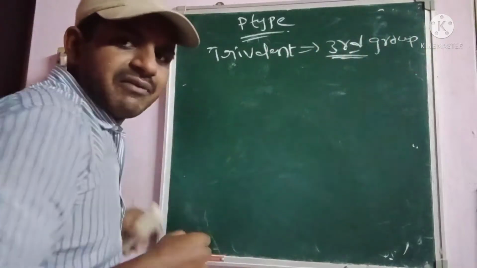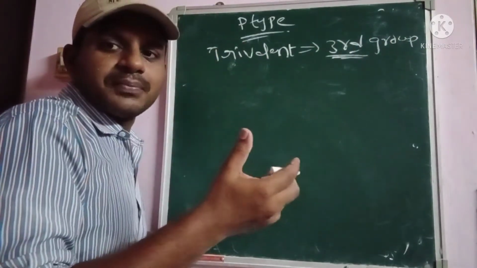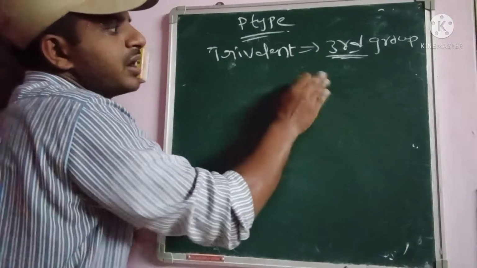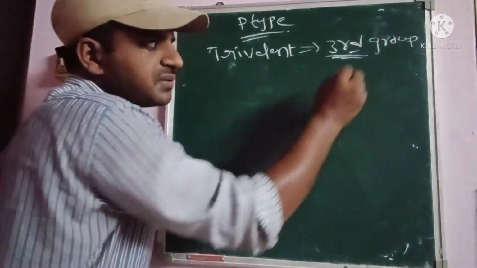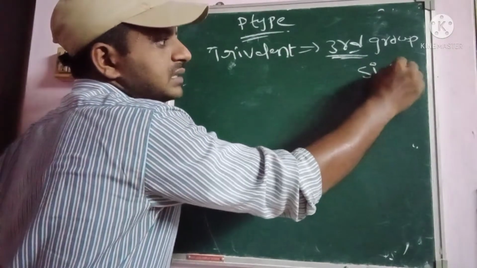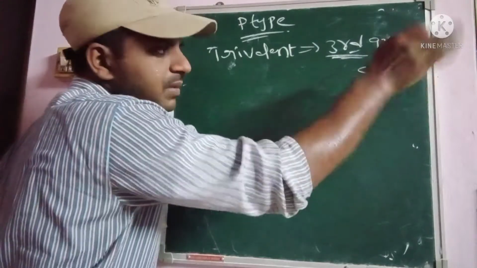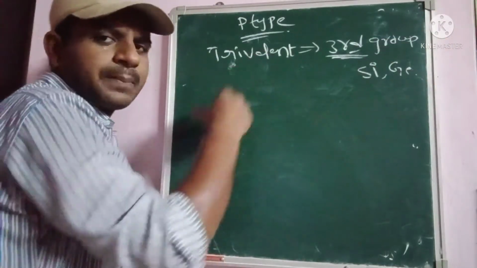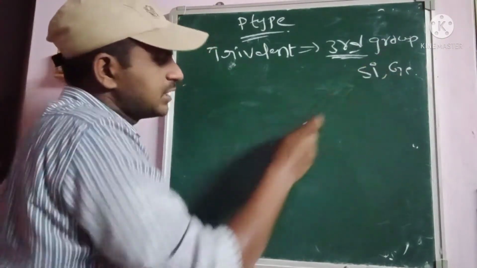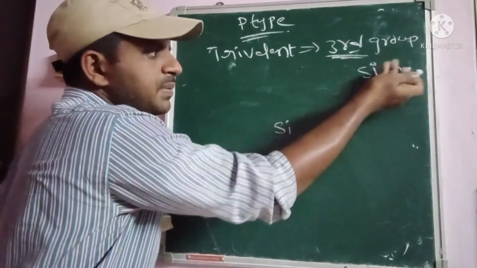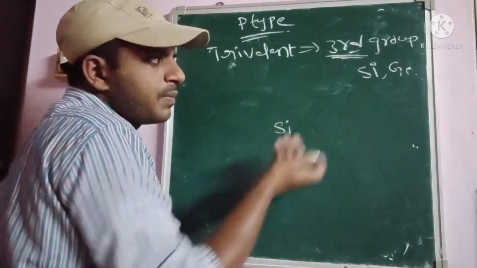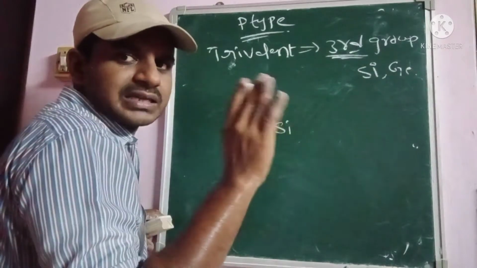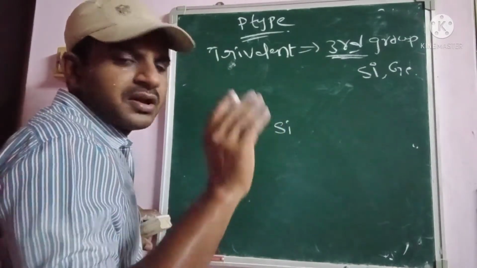So whenever trivalent impurities are added to the pure semiconductor, as you already know, good examples are germanium or silicon, whatever it may be. For the representation of the bonding diagram, we have to take silicon, anyone is the same, because all of them contain basically 4 valence electrons.